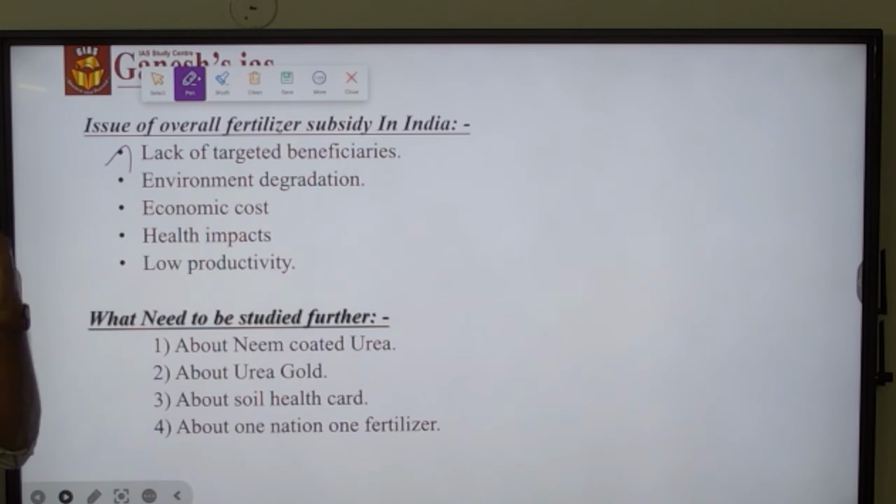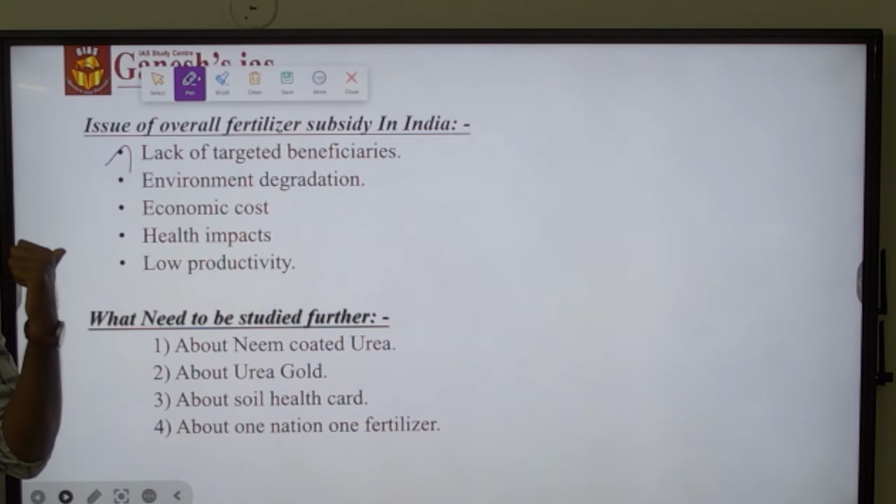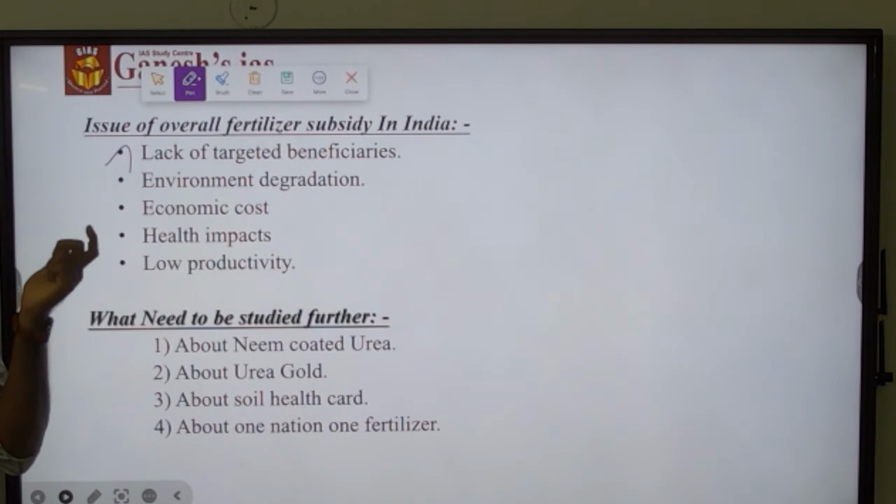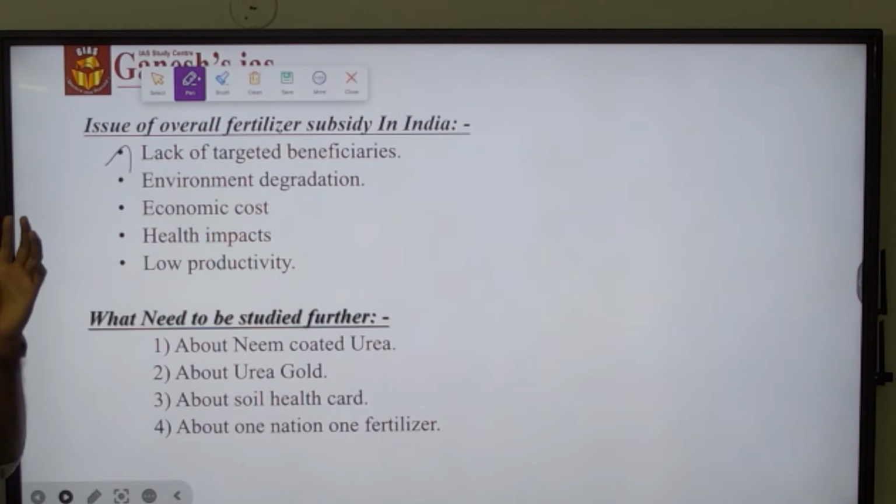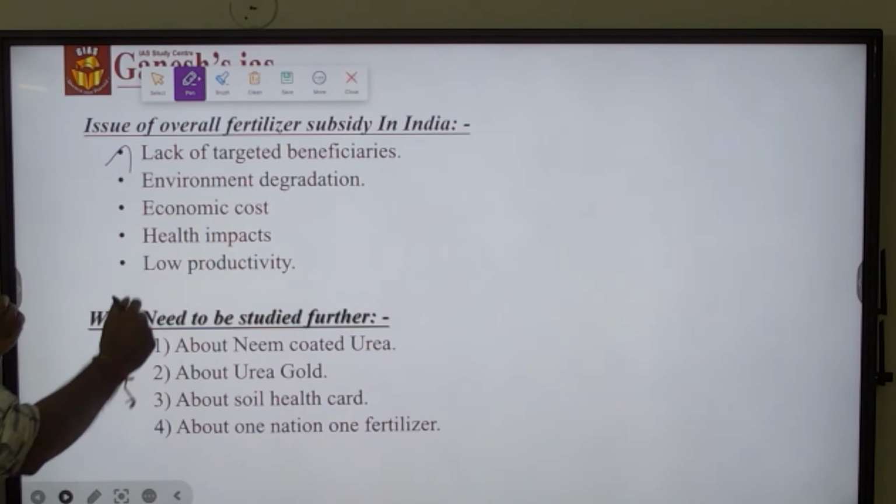As a result, the smaller farmers could not get the subsidy, and even if they are getting the subsidy, the overall cost of the subsidy is very high, because those who have the capacity to buy the fertilizer are not exempted from the fertilizer subsidy schemes in India,